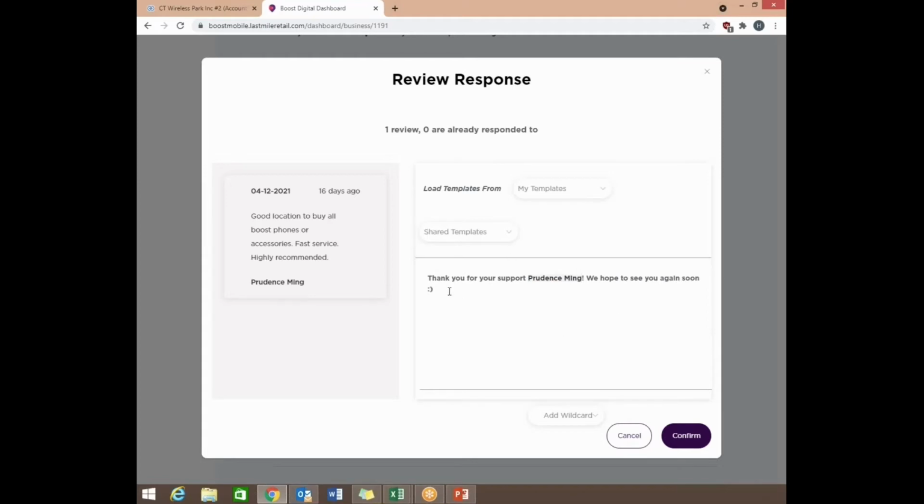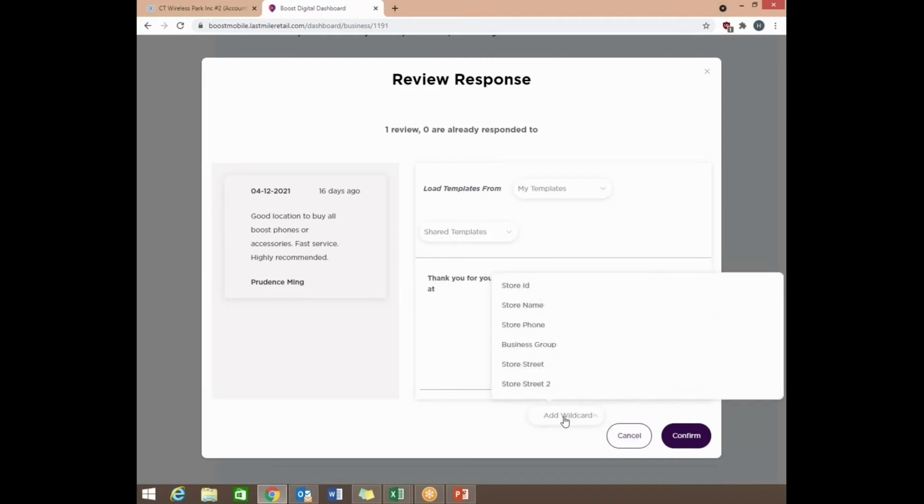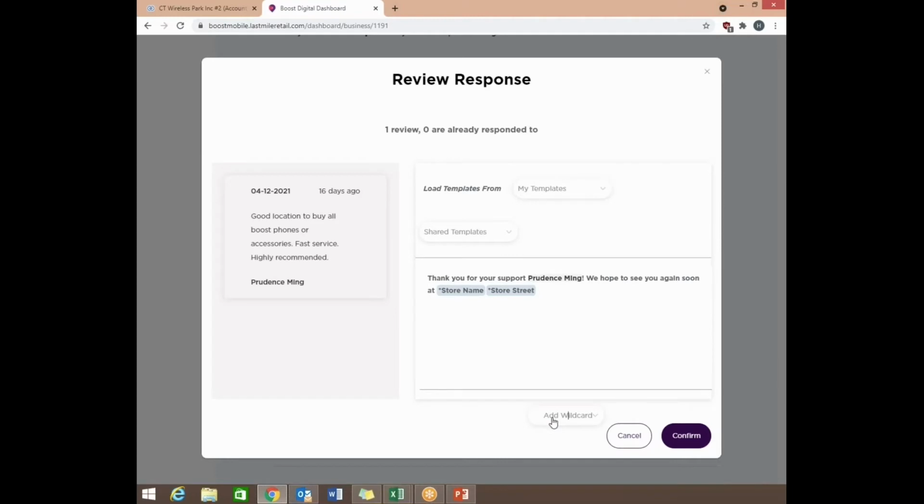And then what you can do as well, where it says, we hope to see you again, what you could do is add come visit us. And then they have here at the bottom wildcards. So what these wildcards are is you can add information or names of your stores, phone number, street, and all this other stuff that you see here, so the customer knows where to come back. So for this one, let's put the store name, the store address, and then let's put the phone number so the customer knows if they want to call us, they can do that as well. And then once you're happy with the selection, you would just simply hit confirm.